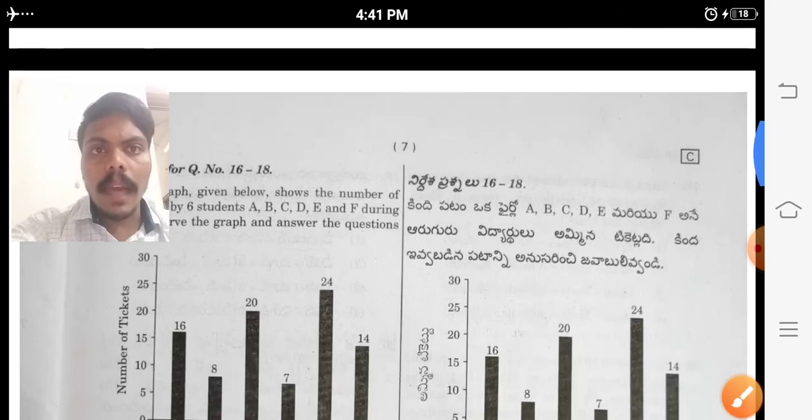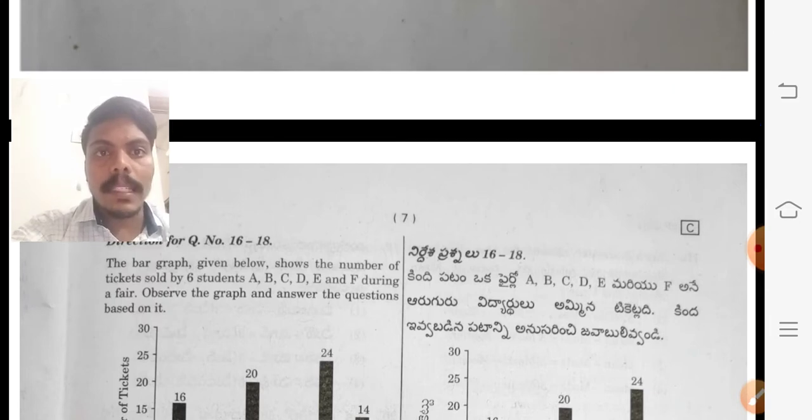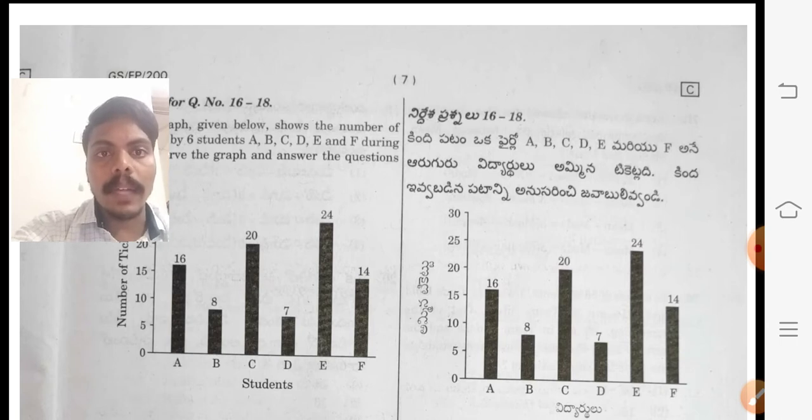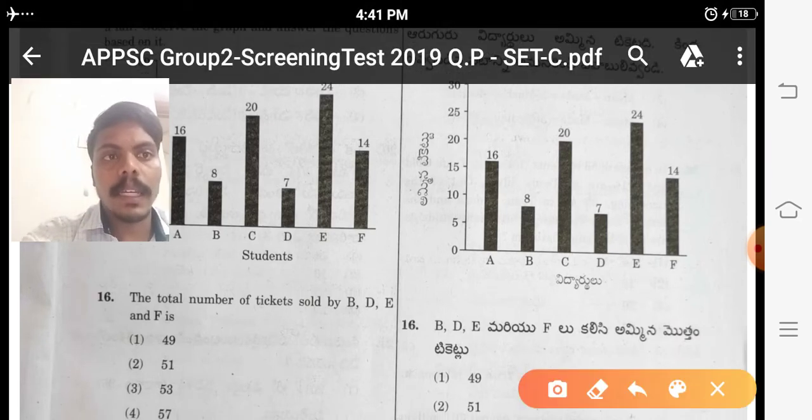Here the bar graph given below shows the number of tickets sold by six students A, B, C, D, E and F during a fair. Observe the graph and answer the questions based on it. Here the bar graph is given, with tickets sold and number of students. The first question, let us see the questions.